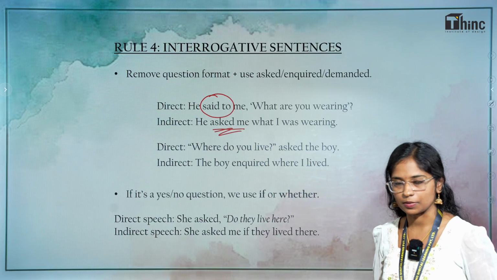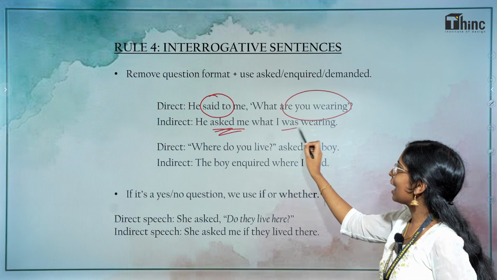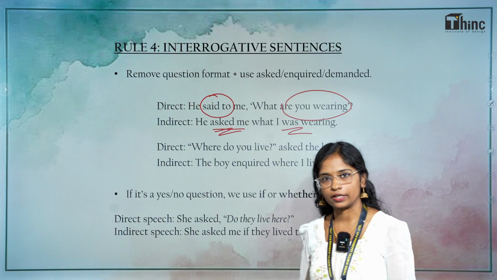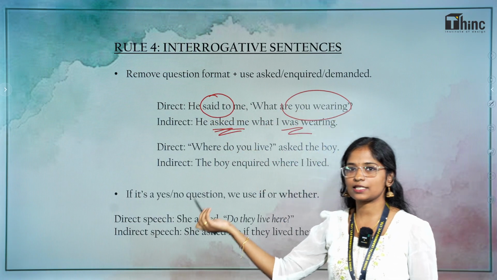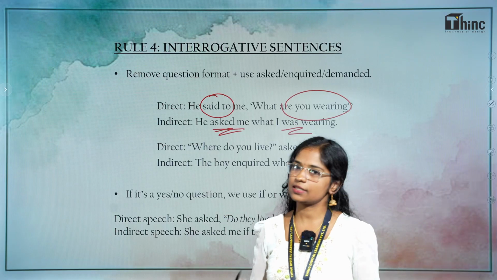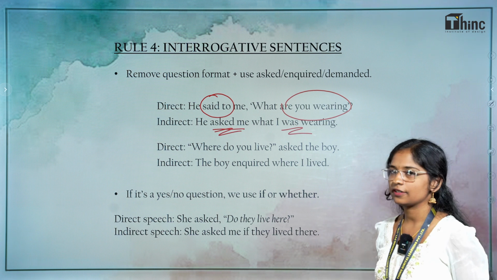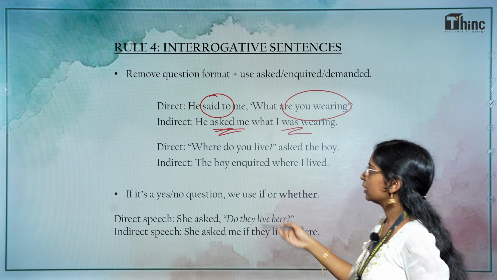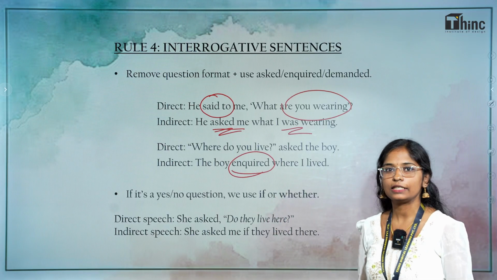He asked me what I was wearing. So, this is a question here, but in indirect speech, it becomes a statement. Next sentence. Where do you live? Asked the boy. The boy enquired where I lived.